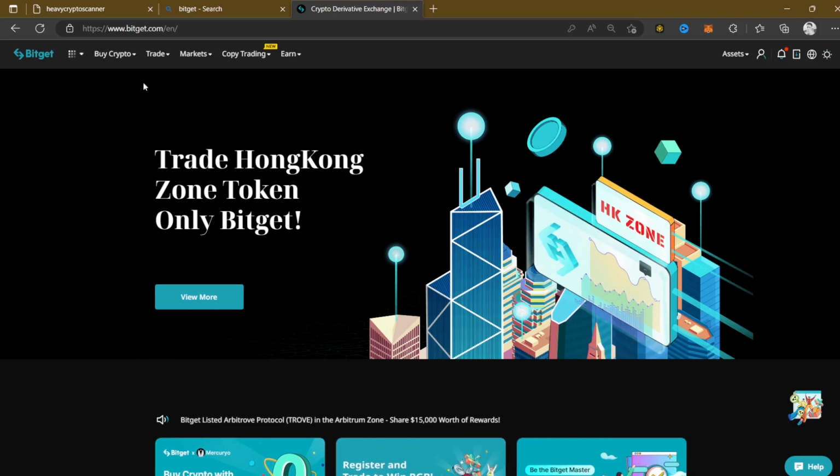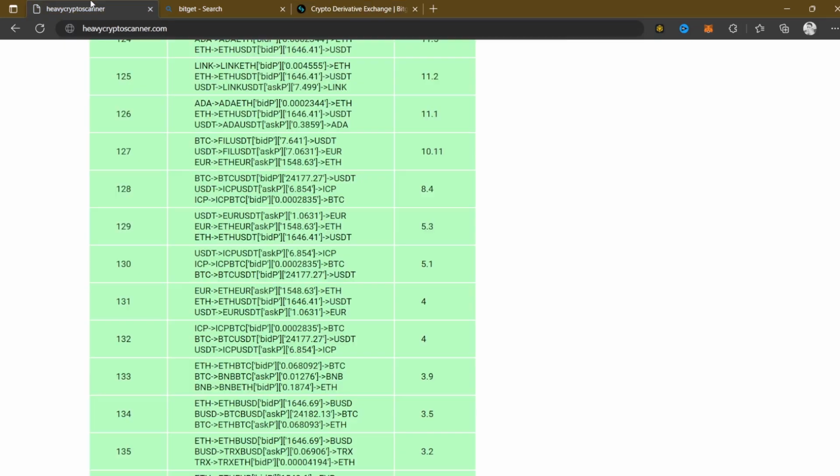And right now let's go ahead and trade. All right, so I'm gonna follow this signal right here. It says buy some BTC and then swap it to FIL and sell this FIL to USDT.